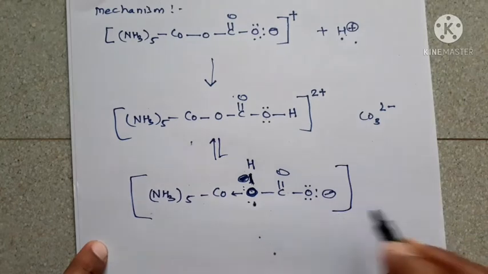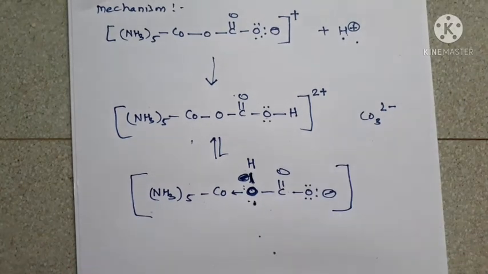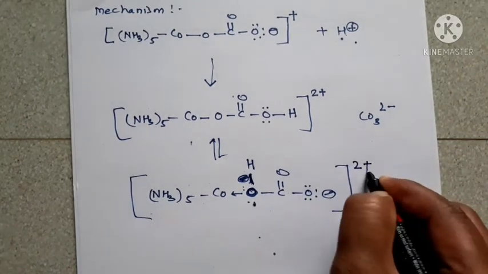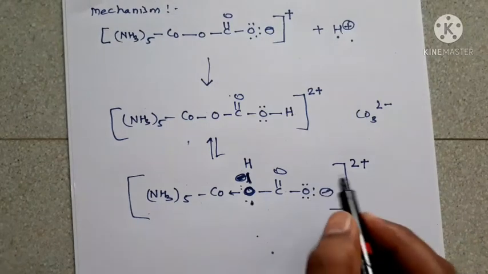Then one process takes place, that is elimination of CO2. How?